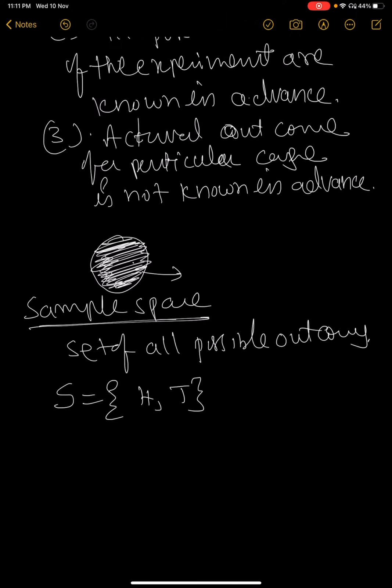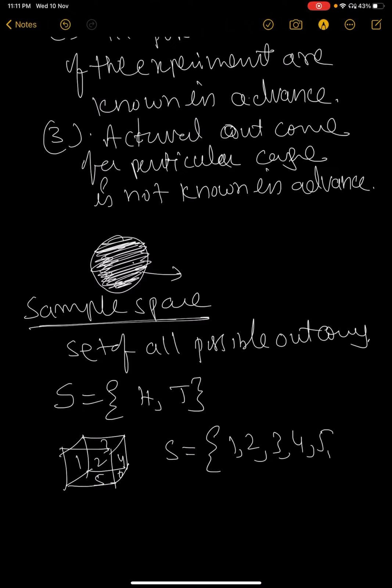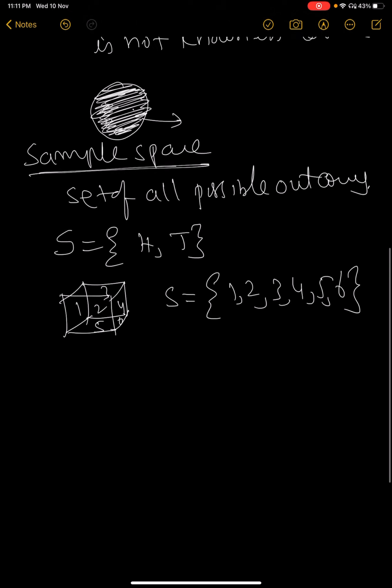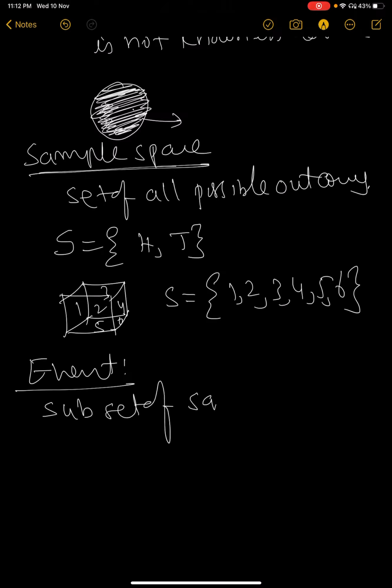In the case of rolling a dice, you take the dice with six faces: one, two, three, four, five, six. When you throw a dice, we will get either one or two or three or four or five or six. This is known as the sample space. Any event is a subset of the sample space.